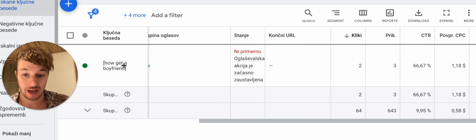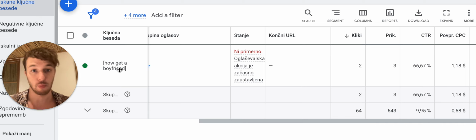As you can see over here, I just made up one keyword, right? How to get a boyfriend. And as you know, if you're running Google pay-per-click, Google PPC, keyword bidding, then you know that you can target people by what kind of keywords they are searching for on Google search. In this example, we have females in the relationship space. Dating, how to get your ex back, how to get a boyfriend, how to get a guy, how to make him love me, how to make him not cheat on me, how to make him commit to me. Many different keywords that you can use.